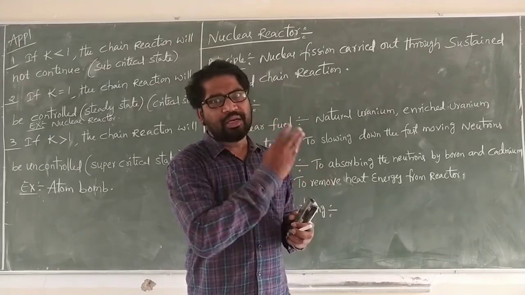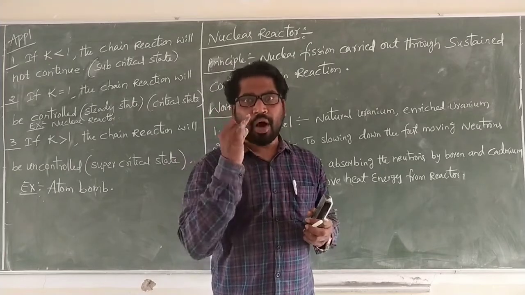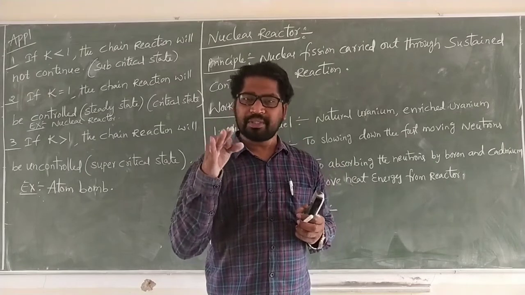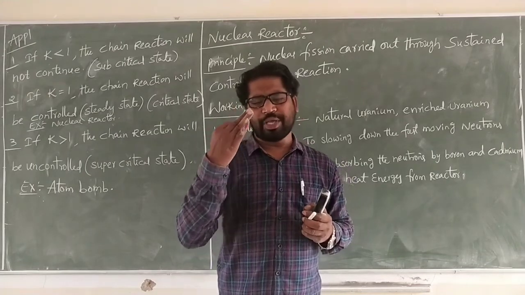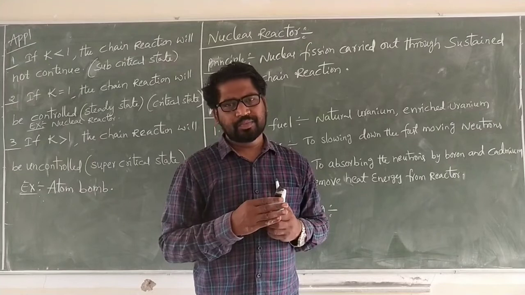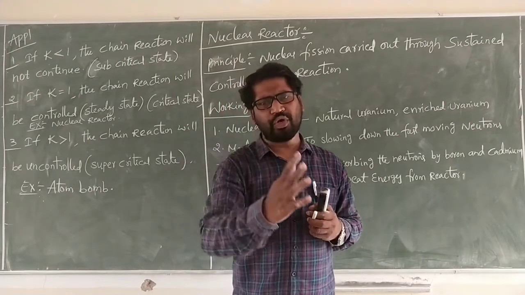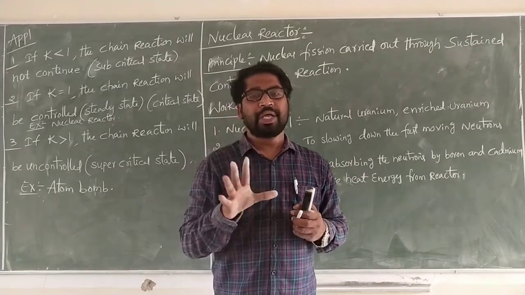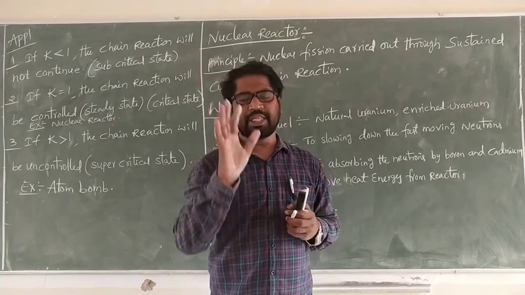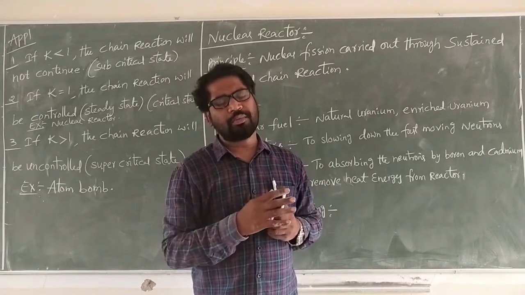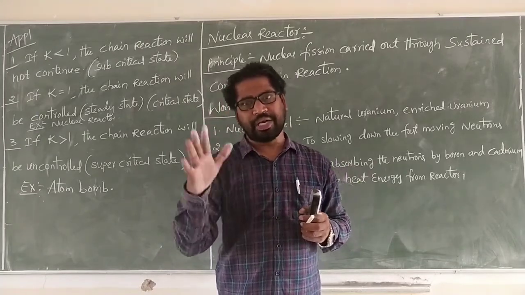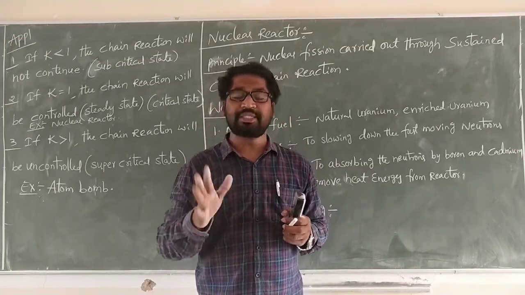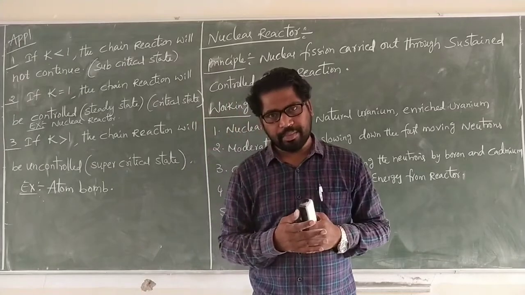These emitted rays move in the air and are very harmful to human beings. That's why around the reactor a protective shielding, nothing but a concrete wall and steel wall, is constructed. These concrete and steel walls absorb the released alpha, beta, gamma rays and destroy them.